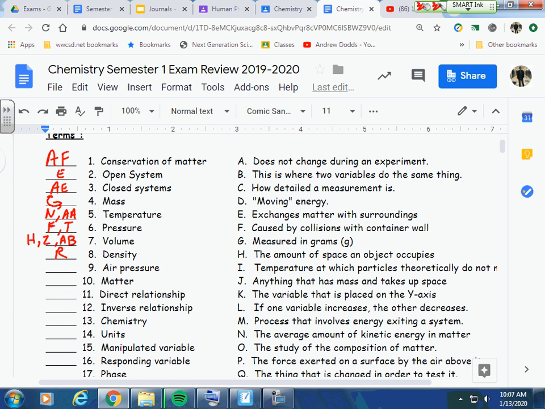Air pressure would be P or T. So I think this is really kind of referring to atmospheric pressure. P, the force exerted on a surface by the air above it. And T, again, can be measured in atmospheres, just like we had for just normal pressure up there on number 6. Matter, number 10, is S.